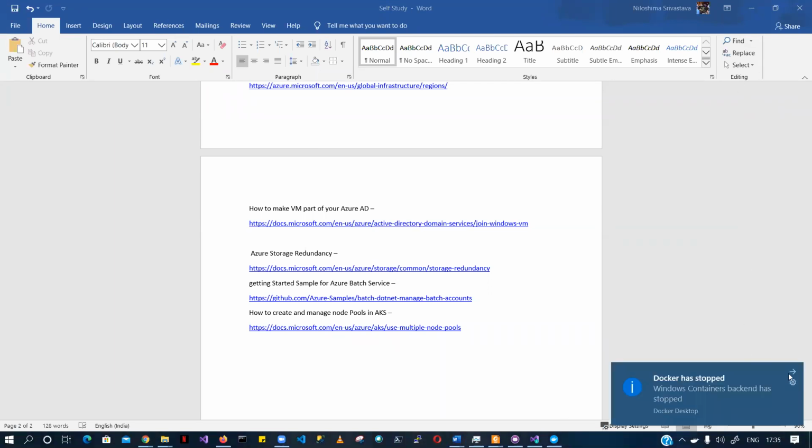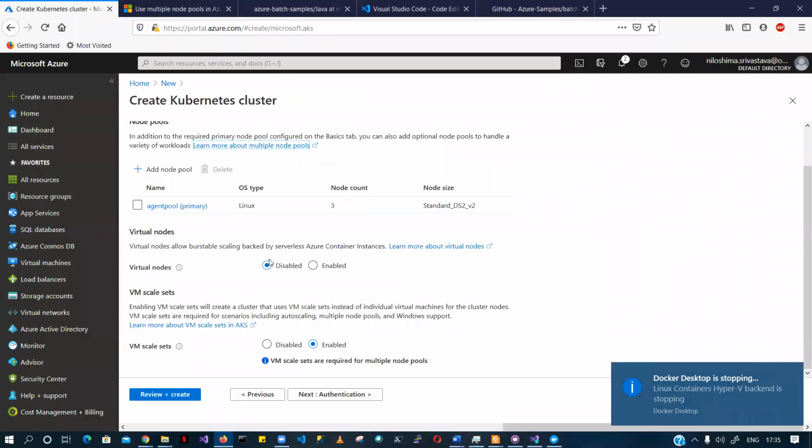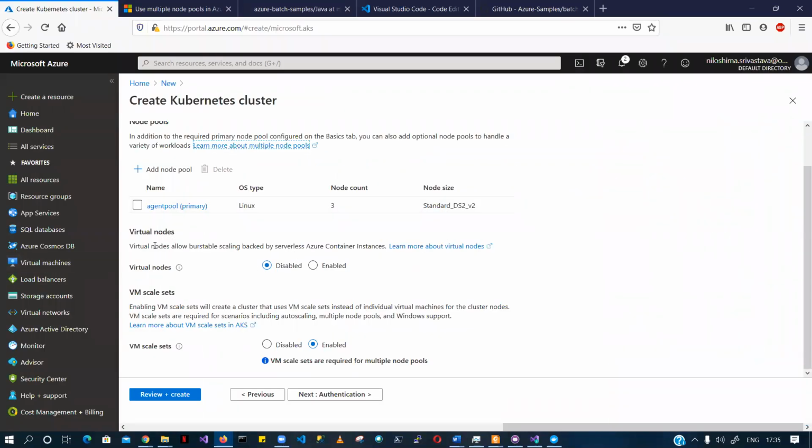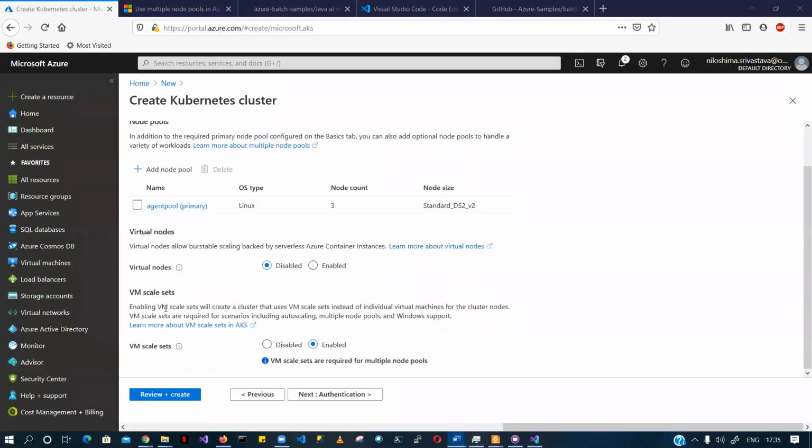Yes, Docker is taking a lot of resources. Okay. So what is a virtual node, right? Do any one of you know what a virtual node is? Okay, virtual nodes basically provide you the scale in and scale out functionality in Azure Container Instances, right?